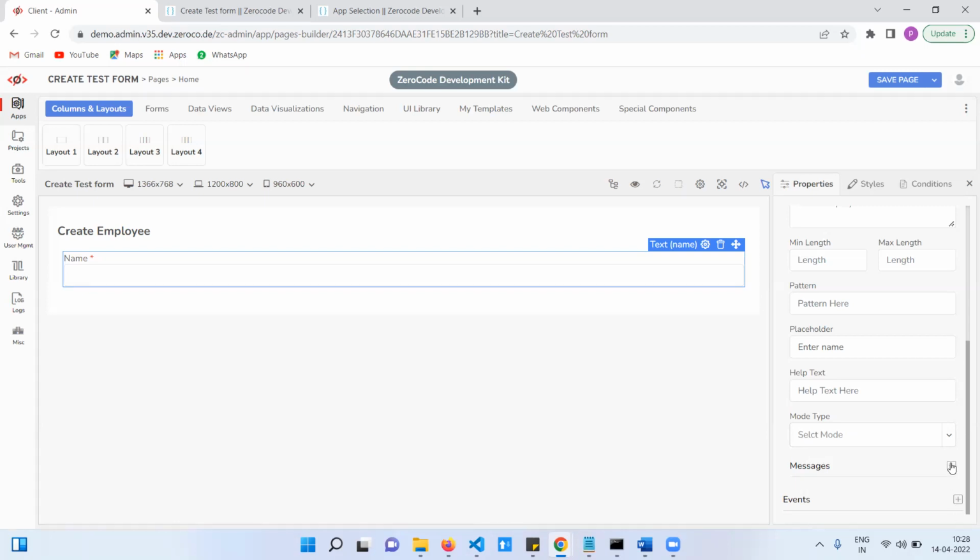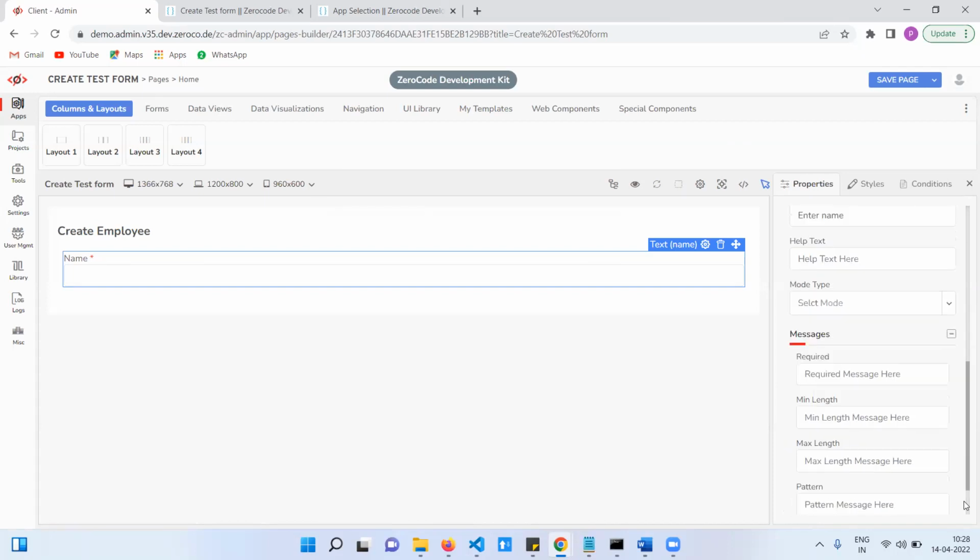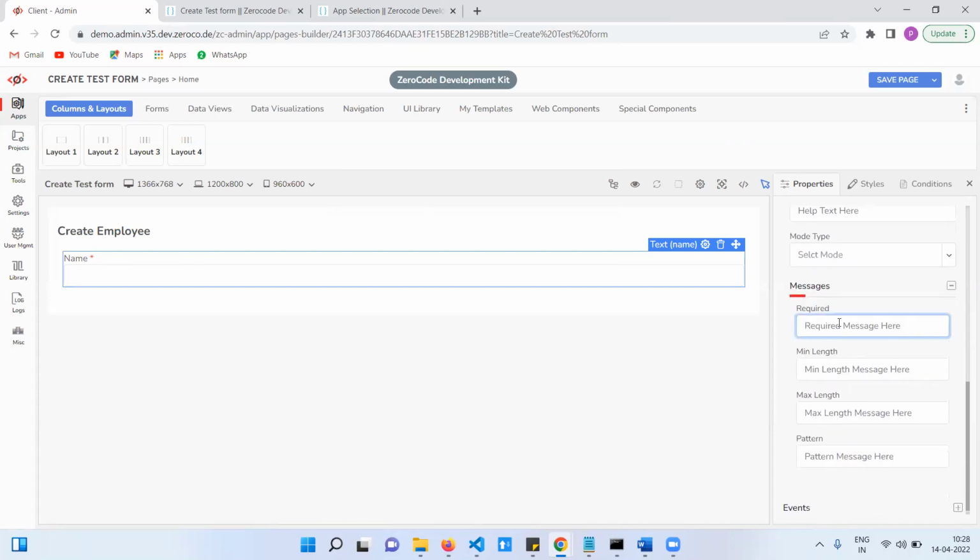Suppose it is required, what will you show? This field is required, the name is required, like that. If the input value doesn't match the minimum length, you need to show some text. The minimum length should be 8 characters or 10 characters. Max is also the same.